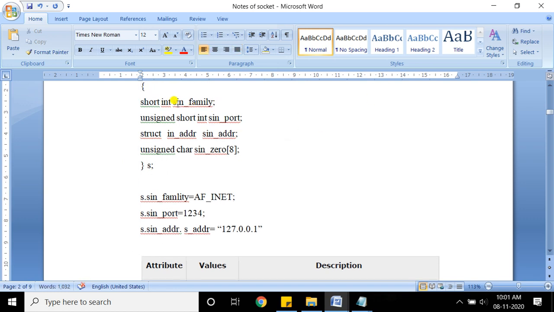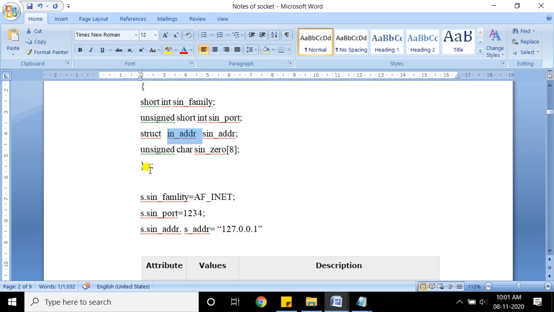You need to access the sign family by the variable, s dot sign family is equal to, and you can write down the family value. Then you can write down the port. How can you access the port? You can say variable dot sign underscore port, and the third is itself a structure. So sign underscore ADDR is a variable through which we can access the elements of in underscore ADDR.